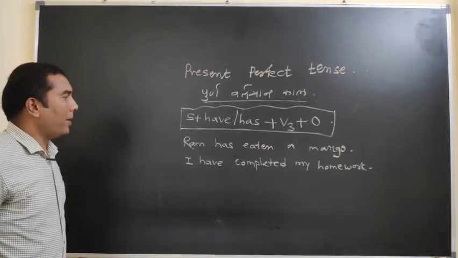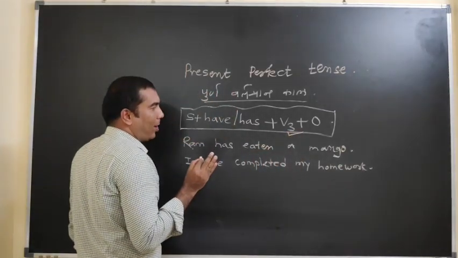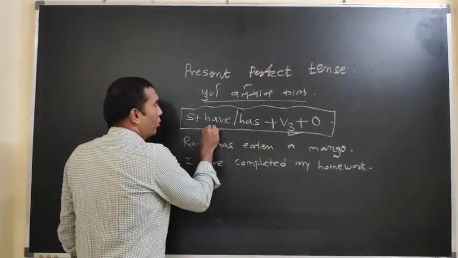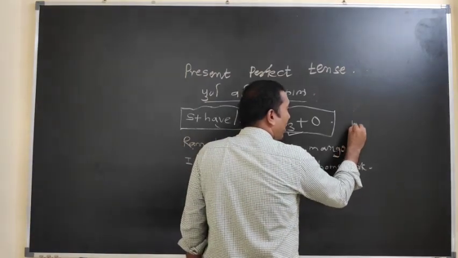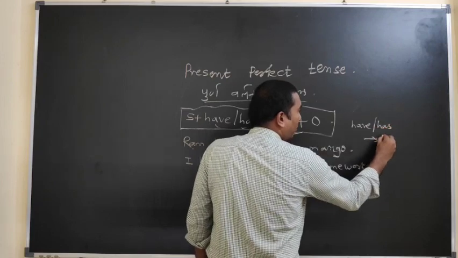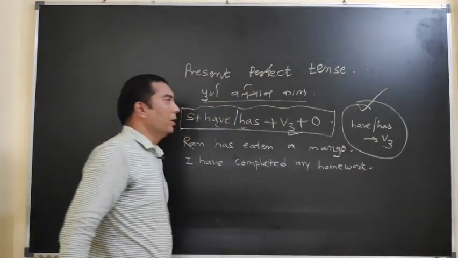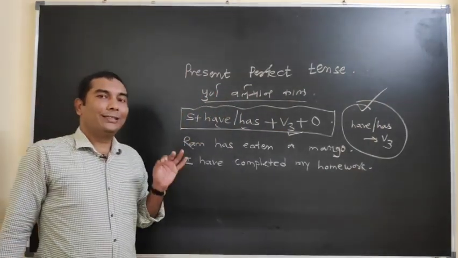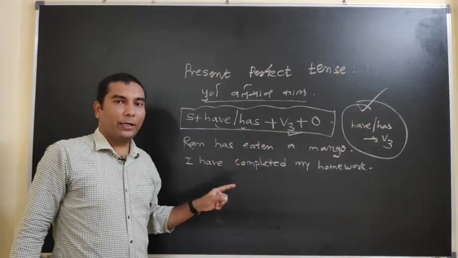One important part is that this is how we can identify the present perfect tense with the help of have and has. When the third form of the verb comes after have and has, then you can easily identify the present perfect tense.